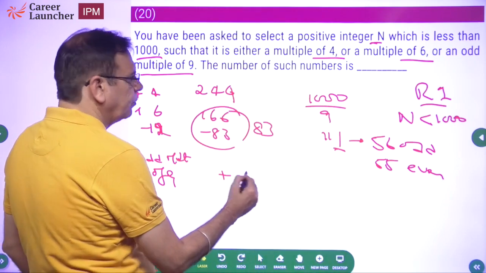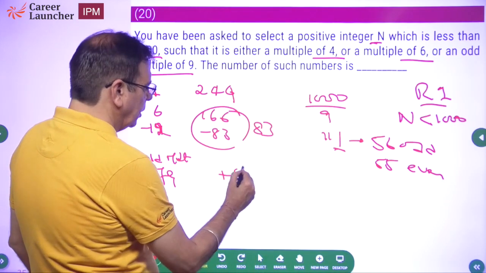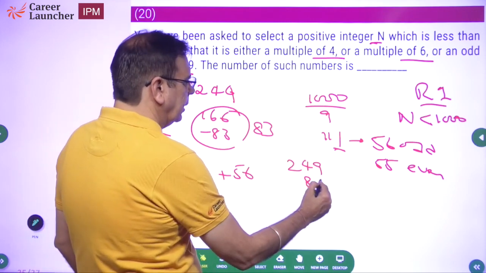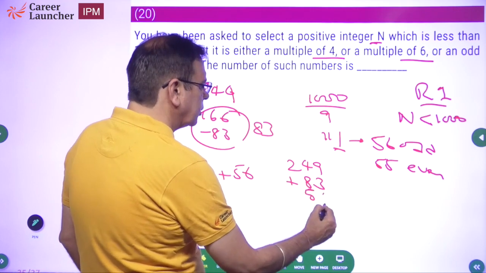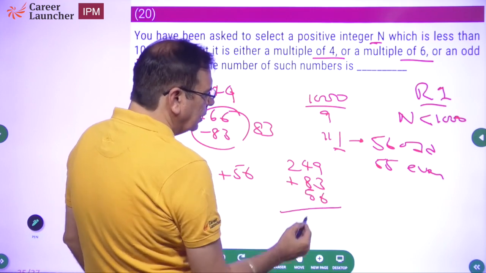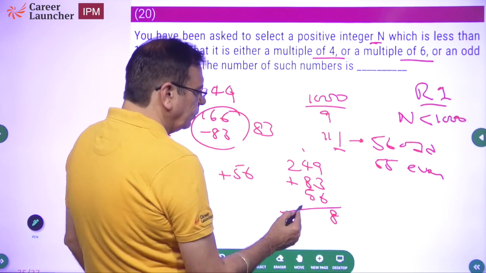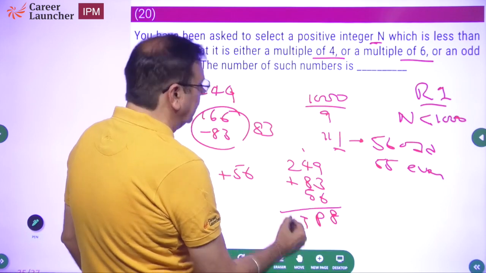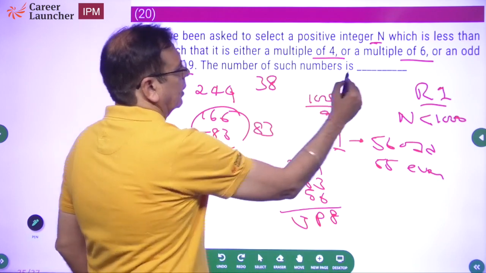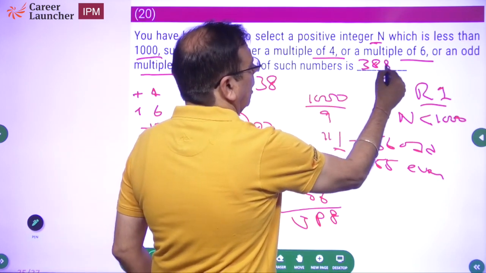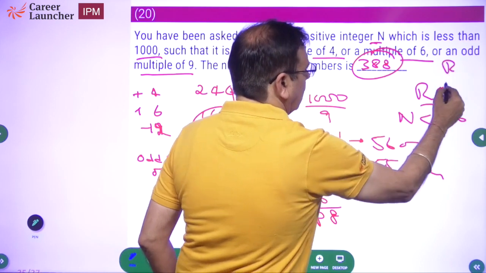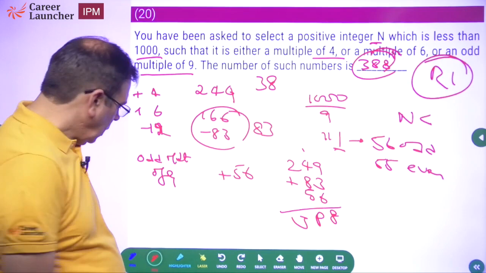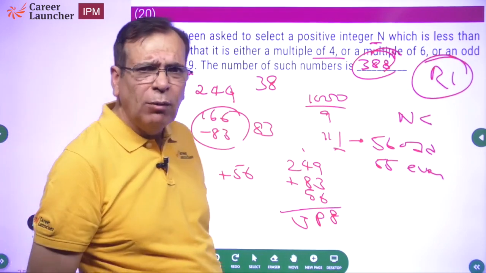So plus how much we have? 56. So your answer has to be 249 plus 83 plus 56. How much is that? 6, 3, 9, 9, 18, carry 1, 8, and okay, 5, 4, 9, 10, and 8, 18, carry 1, 388. So the answer is 388. Okay, let me write it here. Okay. 20 questions done.